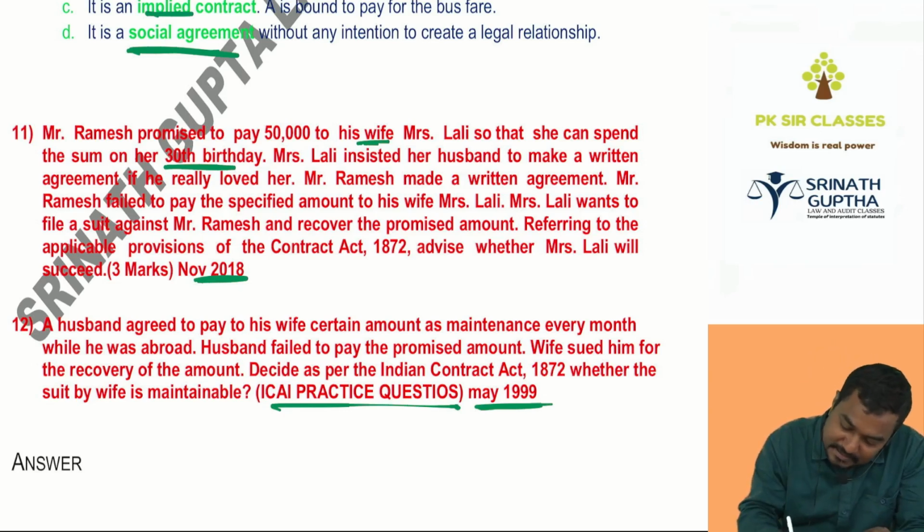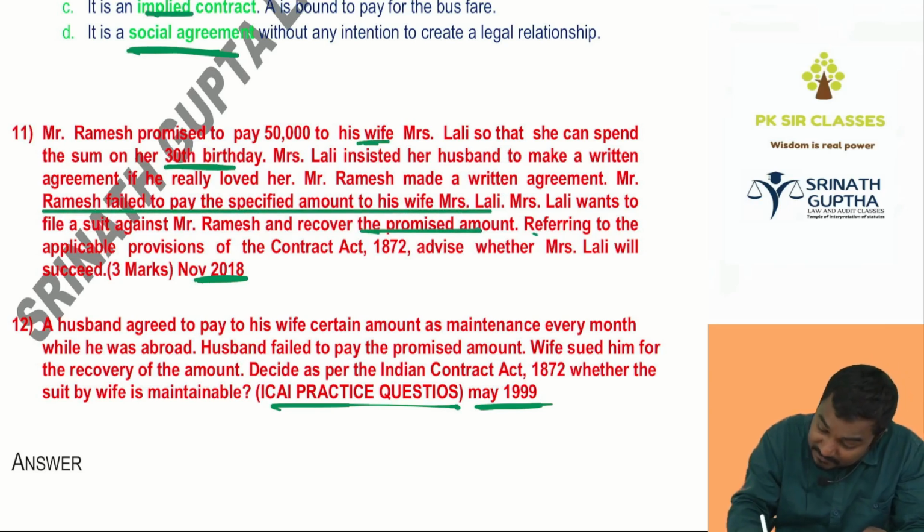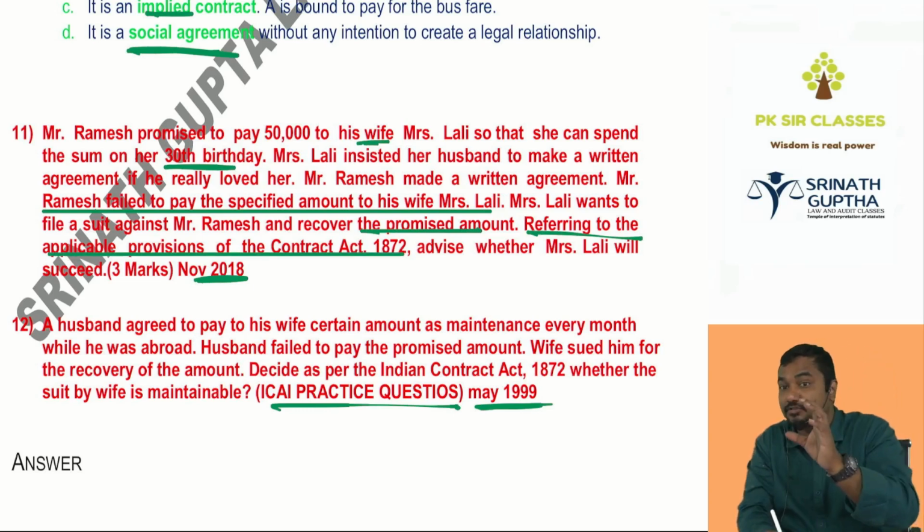Miss Lali insisted that her husband make a written agreement if he really loved her. Ramesh made a written agreement. Mr. Ramesh failed to pay the specified amount. Ramesh did not make the payment to his wife, Miss Lali. Miss Lali wants to file a suit against Mr. Ramesh and recover the promised amount. Referring to the provisions of the Contract Act, he is asking to write step number 1.